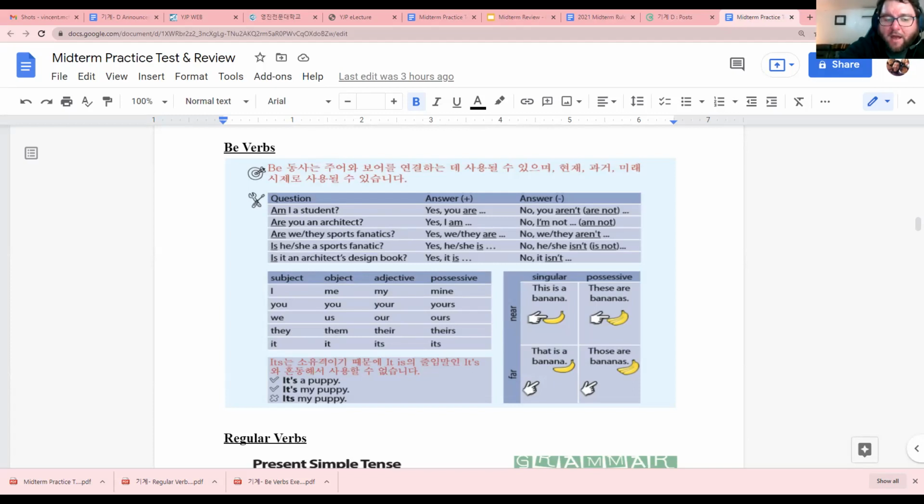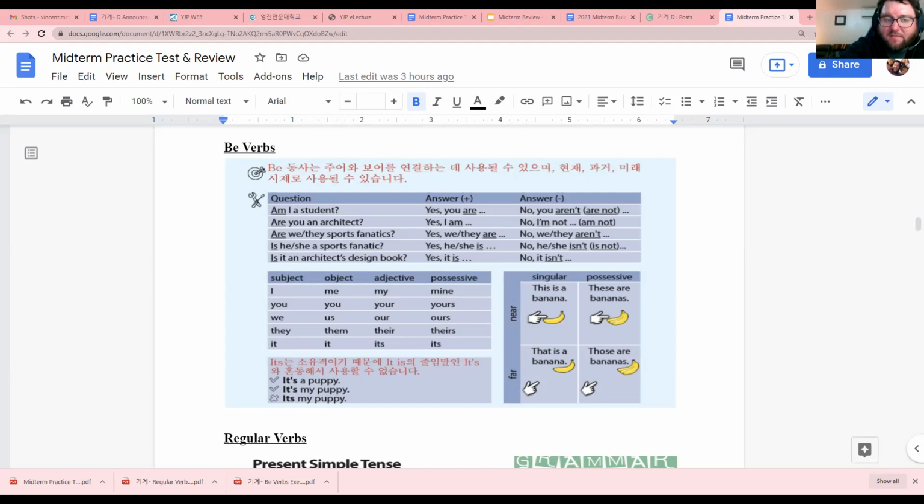So just remember I, you, we, they, and he, she, it. So this is the 형용사. So I am, you are, we, they are, he, she, it is, and we have the 형용사, like happy or sad or angry. So just remember, these are all emotions.